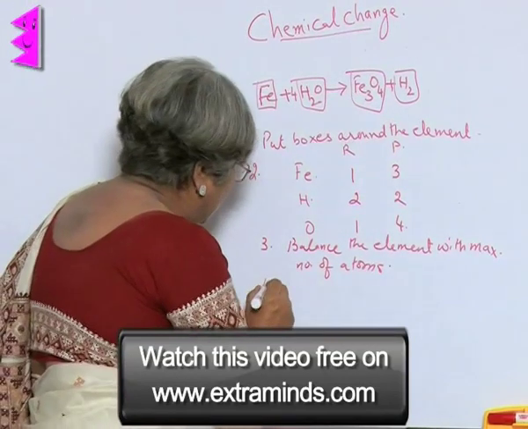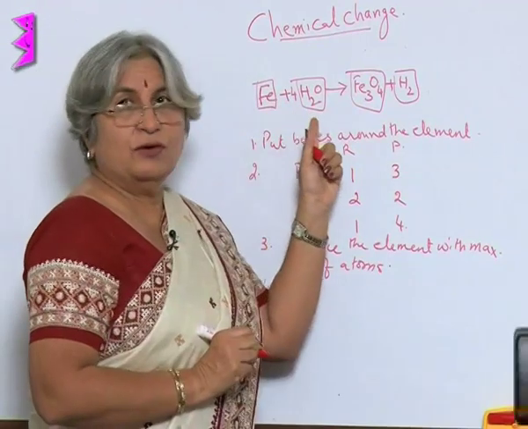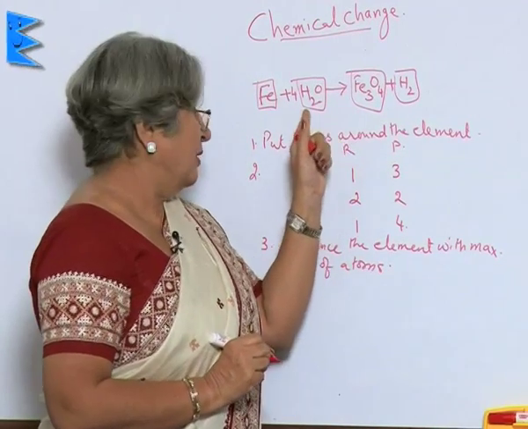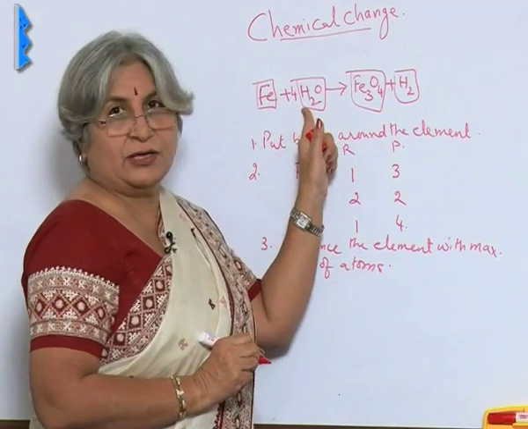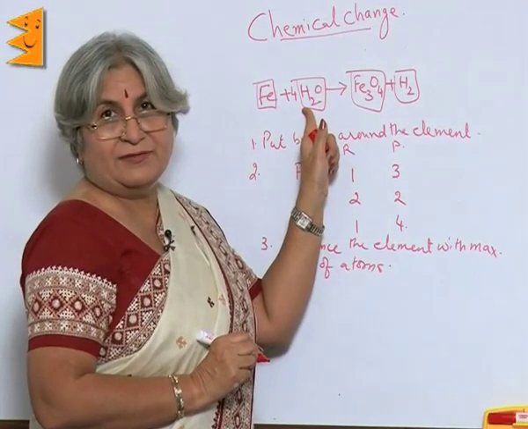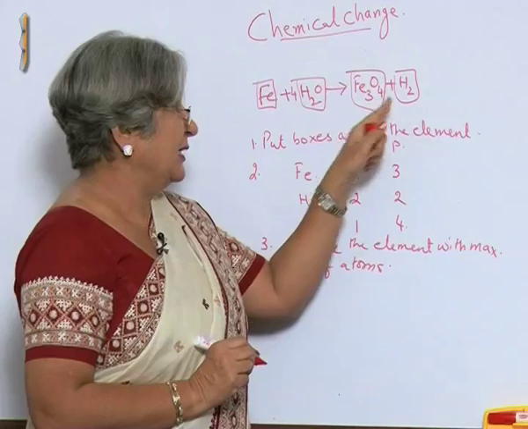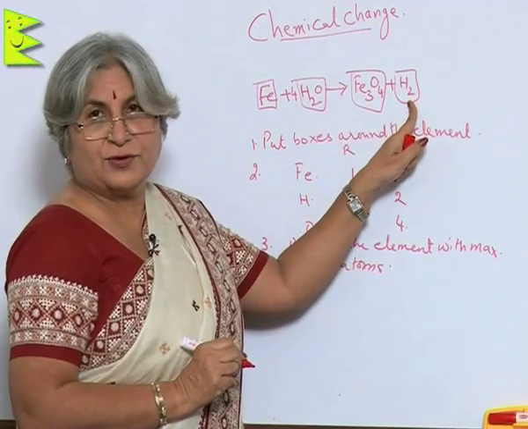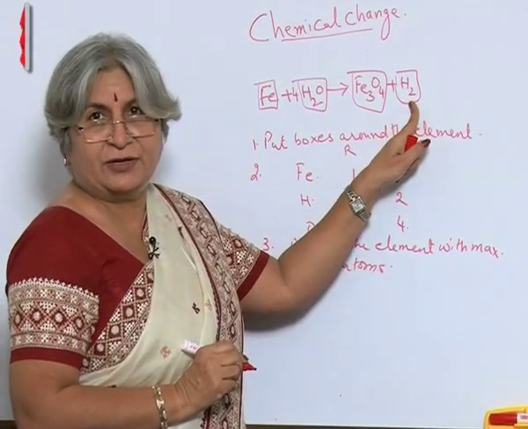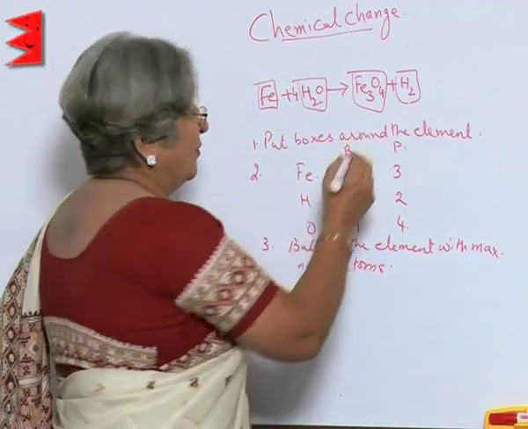In the fourth step, we move on to the next element. Now, by taking 4 molecules of water, hydrogen atom has become 8, but here it is only 2. So, how many molecules of hydrogen do we need to take? Again 4.